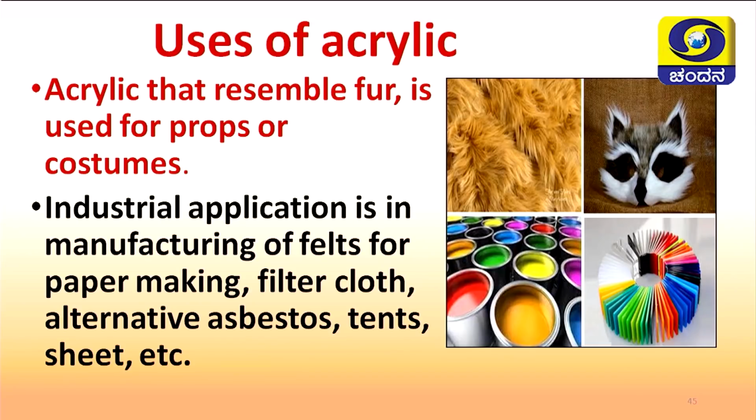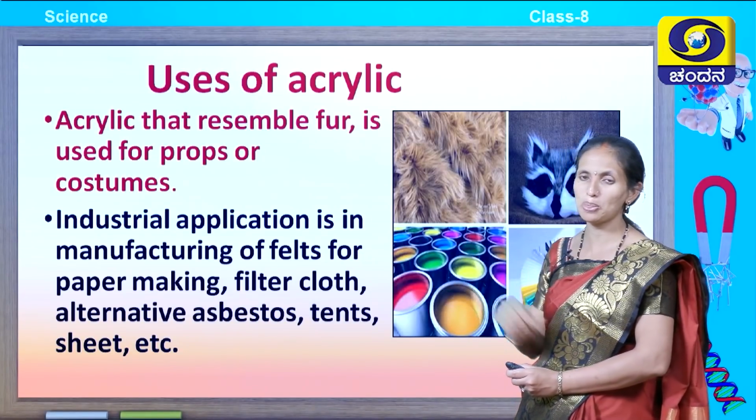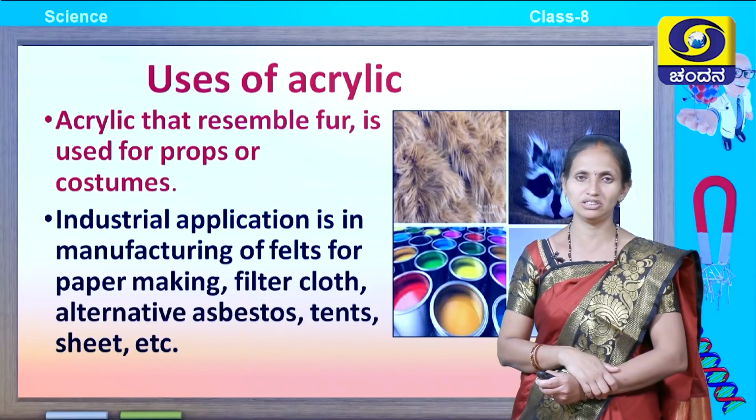Industrial application: in industries, it is used in the manufacturing of felts for making paper, filter cloths, alternatives to asbestos, tents, and sheets. So, these are some of the examples where it is used in industries. So, acrylic is also used in industries.